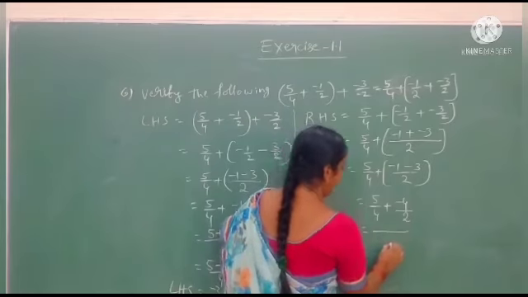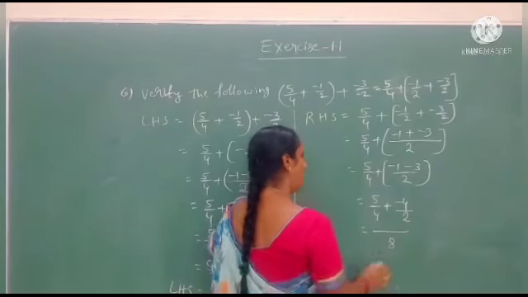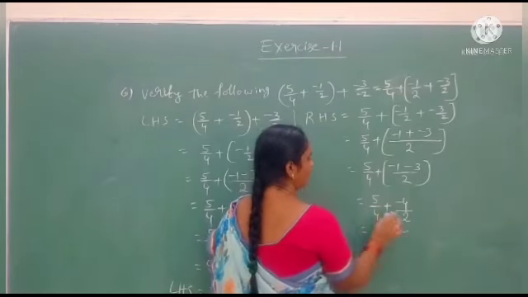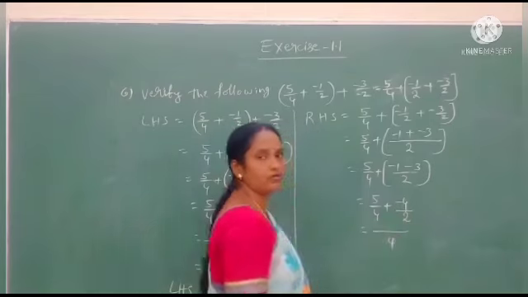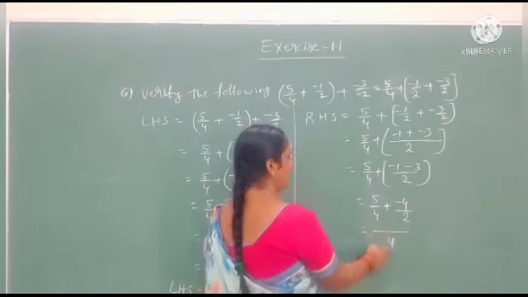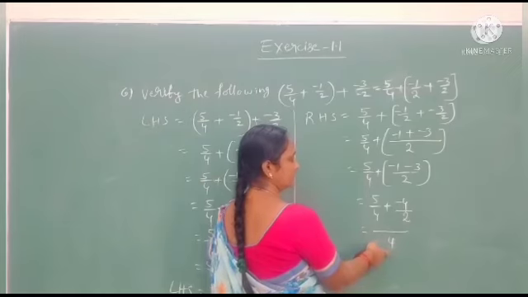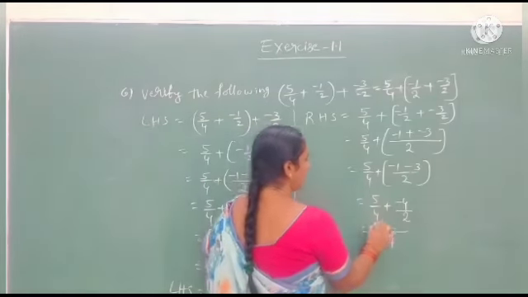4 2s are 8. And you do the same way. 4 2s LCM is 4. Here 4, here 4. Both the denominators are the same. That's why don't change their numerator value.